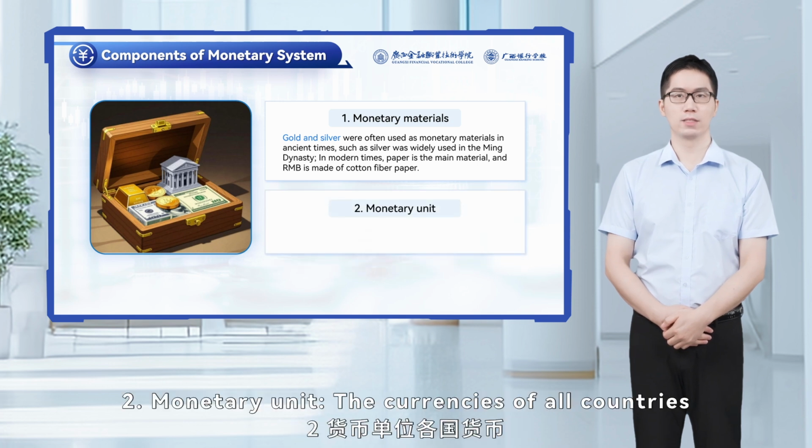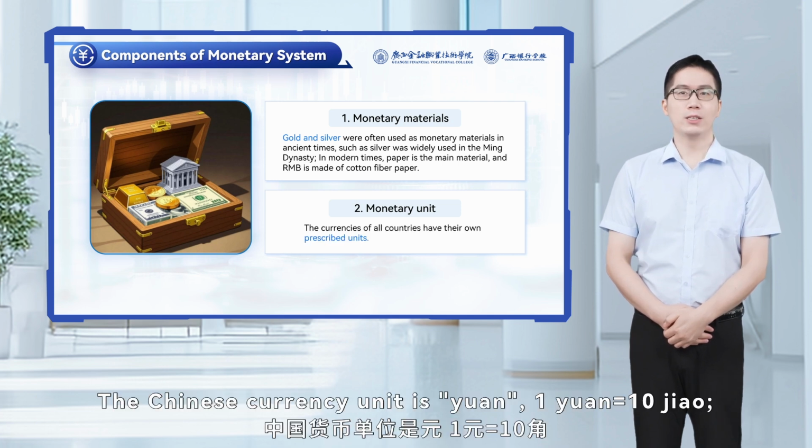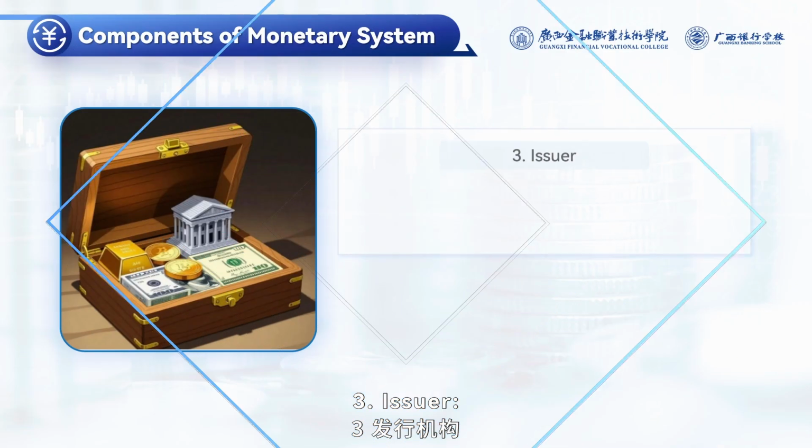2. Monetary unit. The currencies of all countries have their own prescribed units. The Chinese currency unit is yuan. 1 yuan equals 10 jiao. The United States is dollars. $1 equals 100 cents.